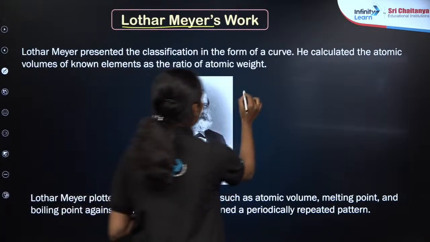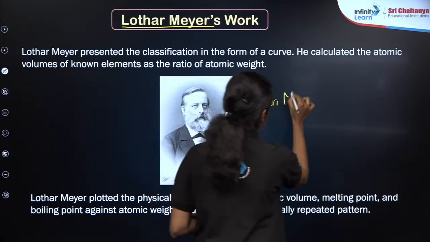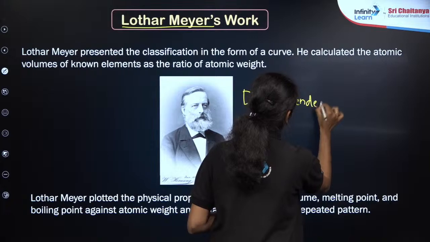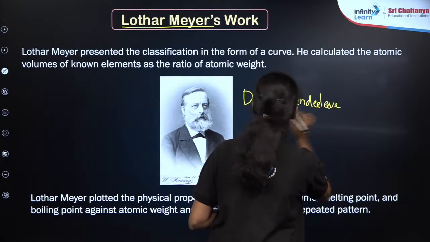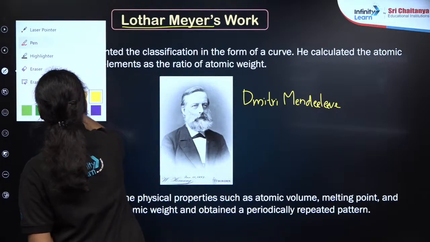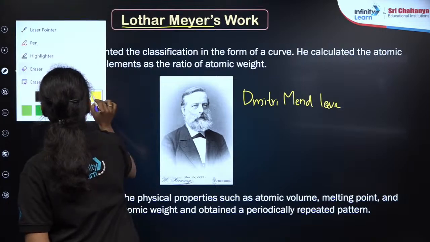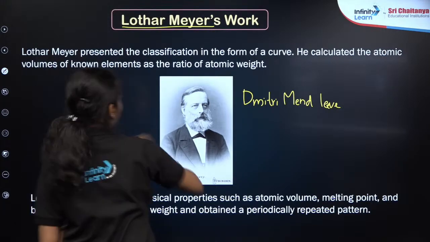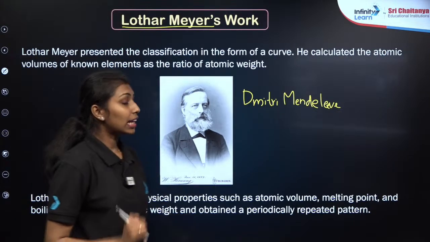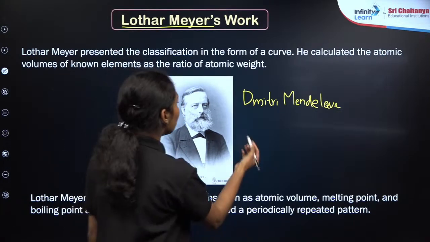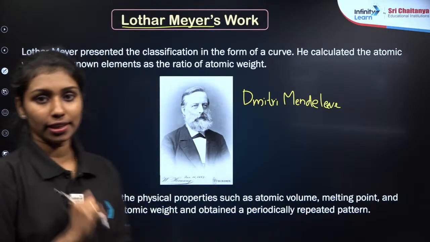But Mendeleev's work, Dmitri Mendeleev, we already know that both Dobereiner and Dmitri Mendeleev did the same work, but the work of Mendeleev got recognition first, before Dobereiner, right?